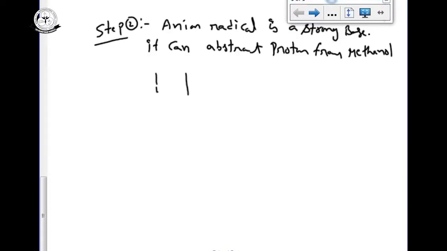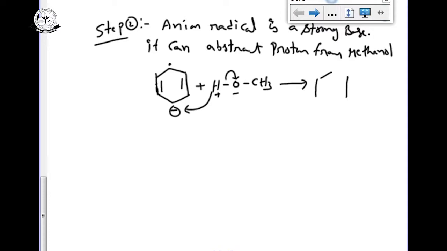Now I am taking that anion radical, then I am giving from methanol, I am writing, so the bond will be shifted here, this is minus and plus can give the minus here. Now finally we can get only a free radical here, one hydrogen I am adding here, and there is a free radical here. Now step number 3, its name is cyclohexadienyl radical.